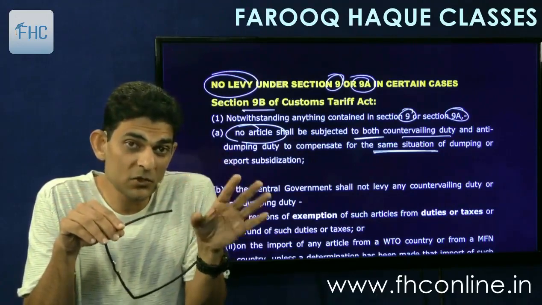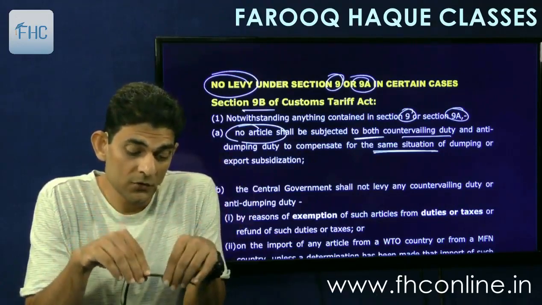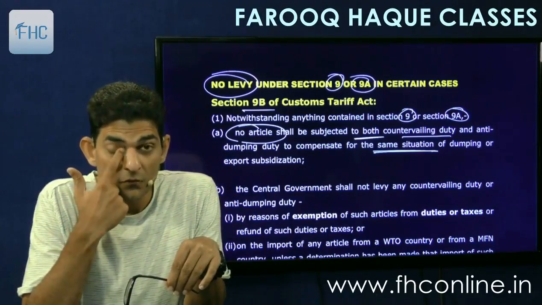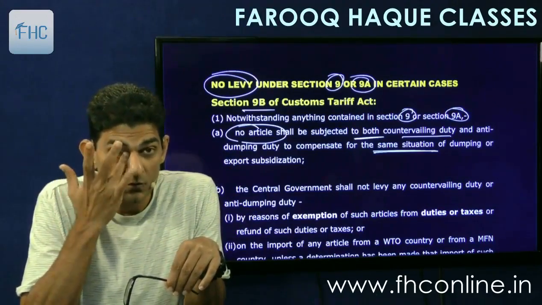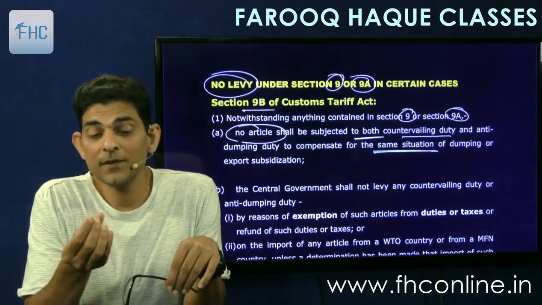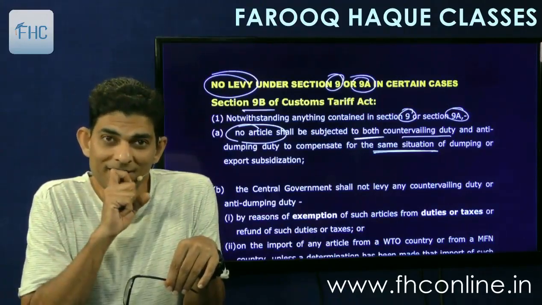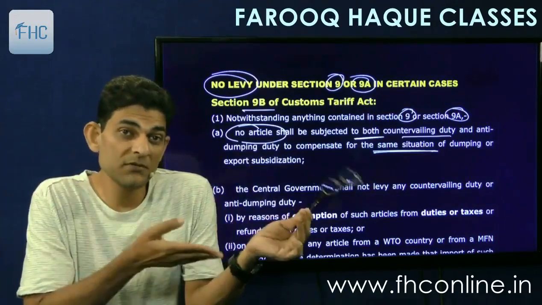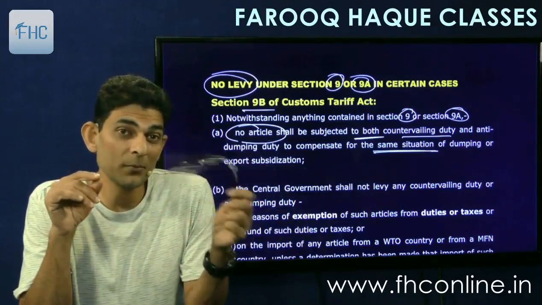So his domestic price is, say, 50 lakhs, and export price 49 lakhs 75,000, 25,000 less. So this 25,000 can be called dumping and can also be called subsidy, because that is equal to the subsidy received from the US government.